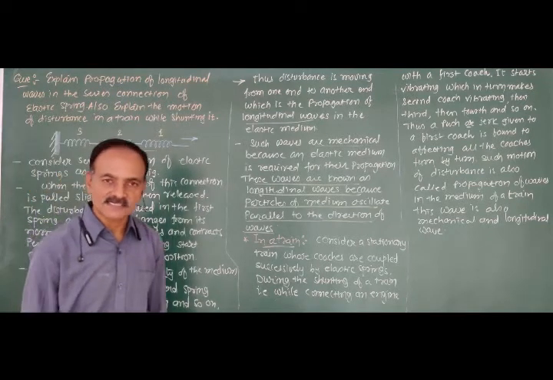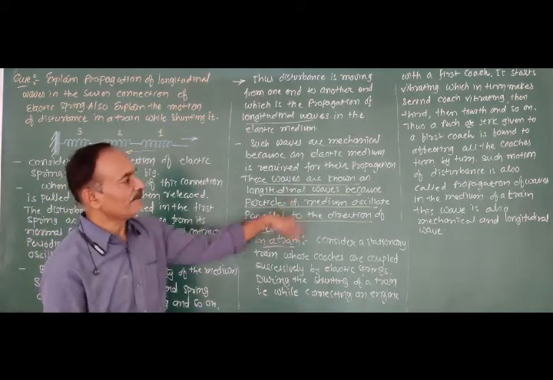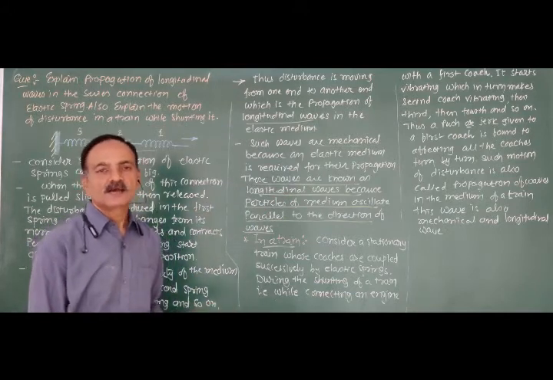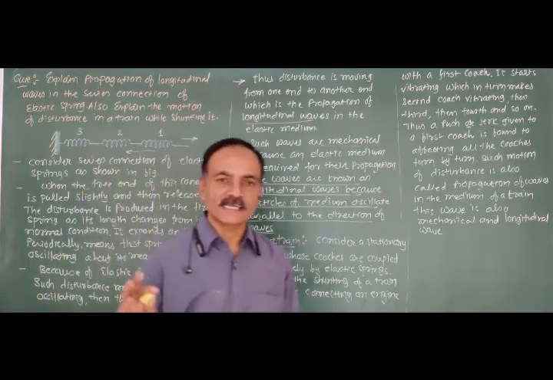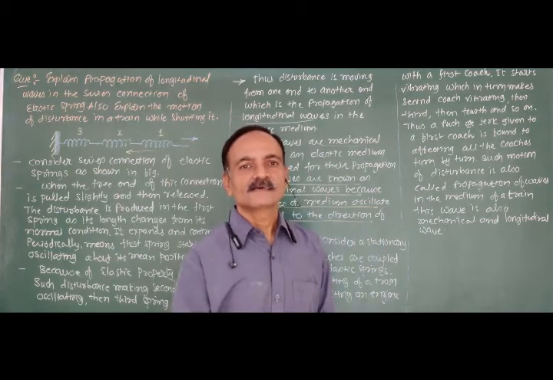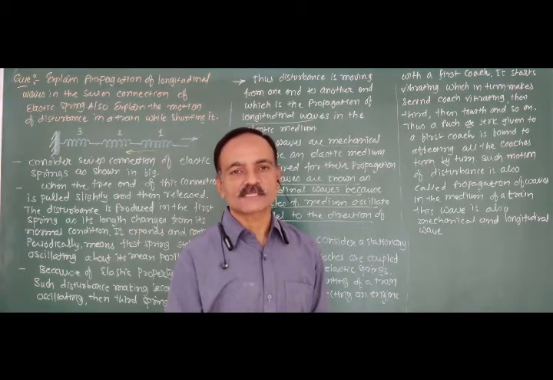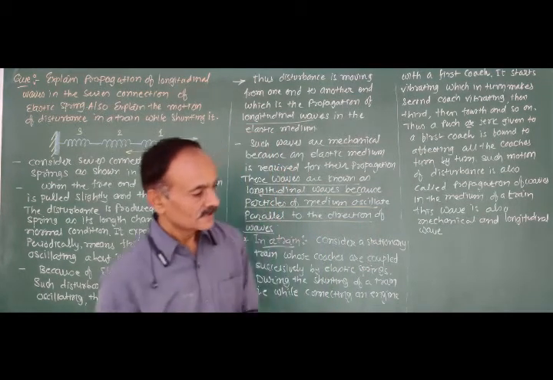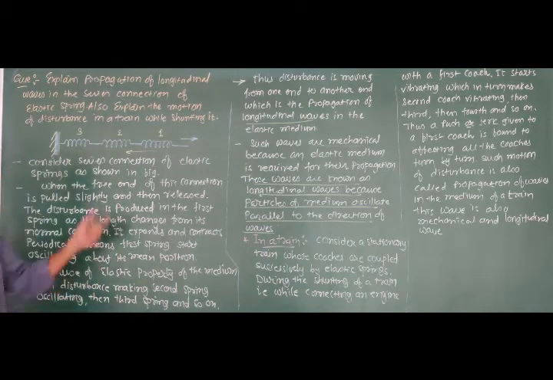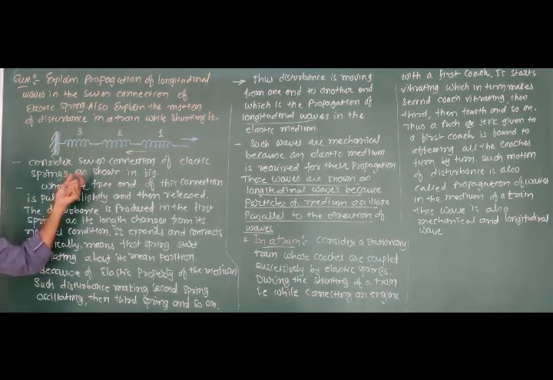Very easy answer to the question. And the same phenomenon takes place when the engine of a train is connected with its coaches or the bogies. Again, explain the propagation of a longitudinal wave in the series connection of springs. Consider the series connection of elastic springs as shown in the figure.